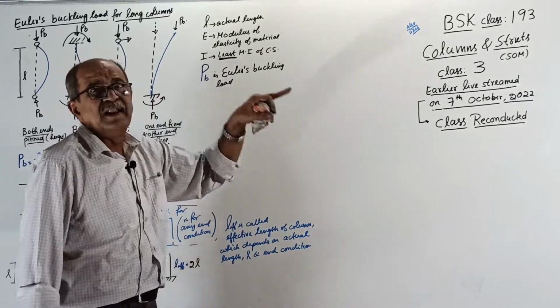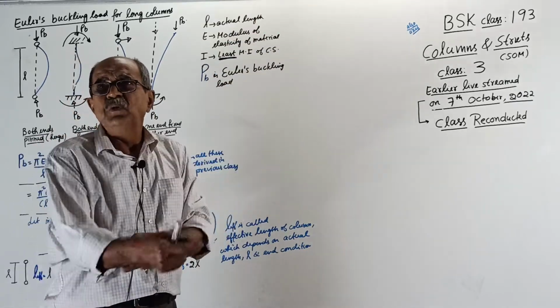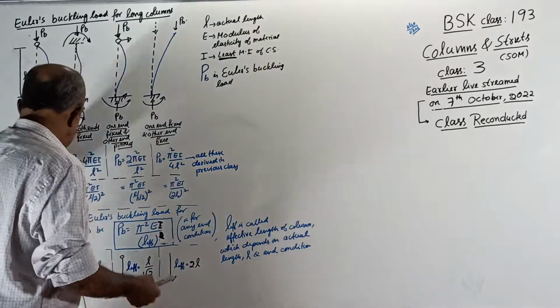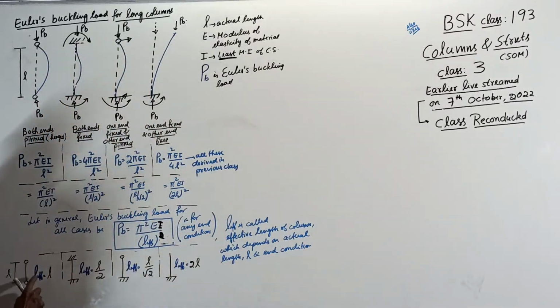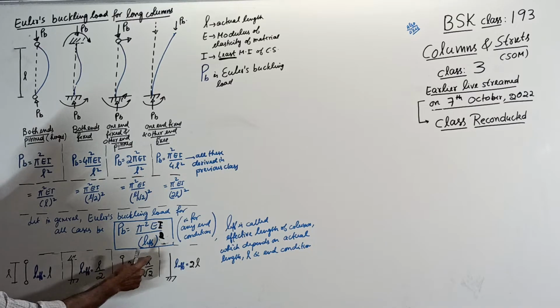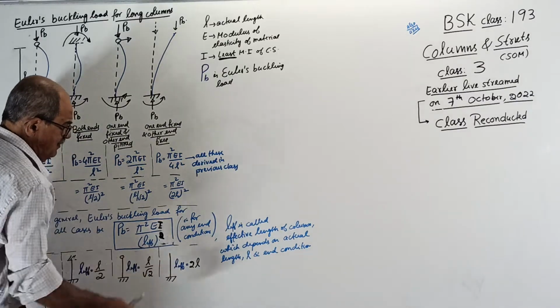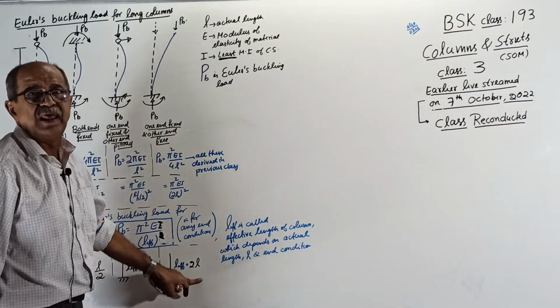Later I have given a summary. If you want, I can give the summary, you can see it here only. If both are pinned ends, L effective equals actual length. If both are fixed ends, L effective equals actual length by 2. One fixed, one hinged means L effective equals actual length by root 2. One fixed, one free means L effective equals 2 times L.